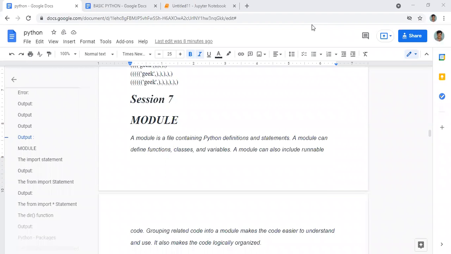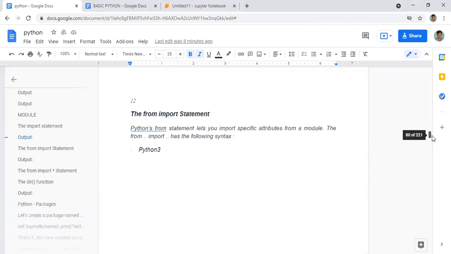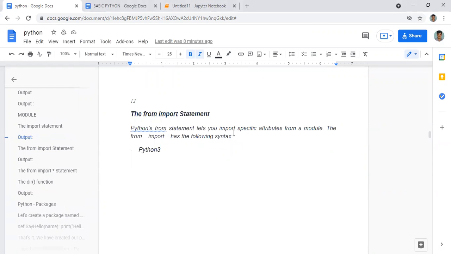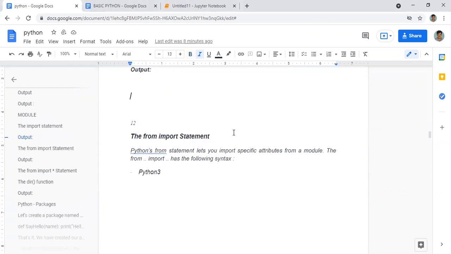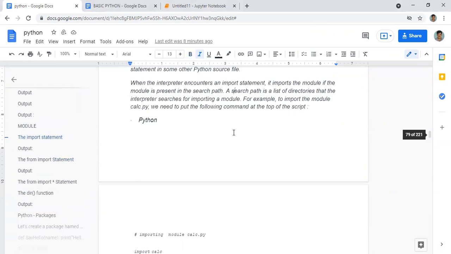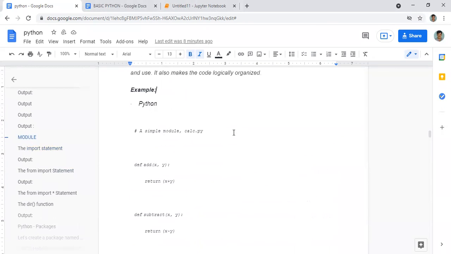This is session 7 of our Python class, and in this class we will be studying modules. These are a very important topic in Python. In this session we will be studying more about modules. Before moving on, what is a module? We are studying what a module is and how to create a module.